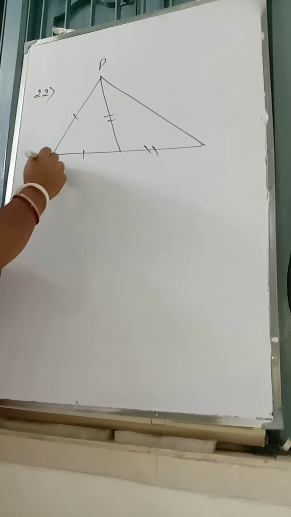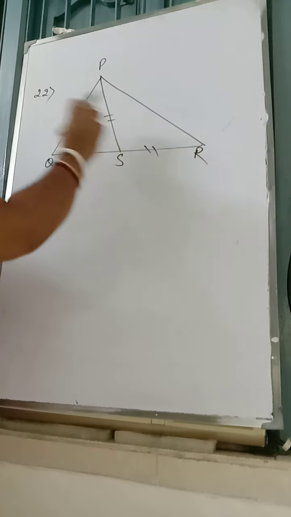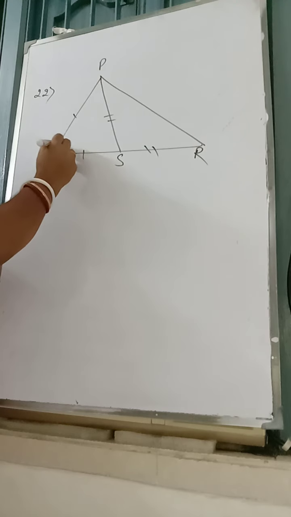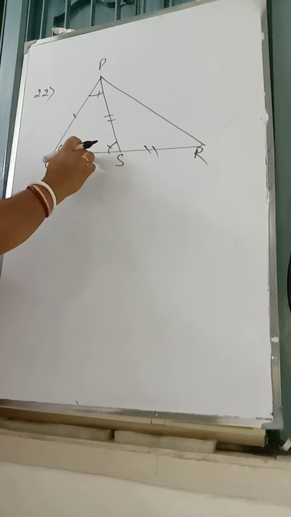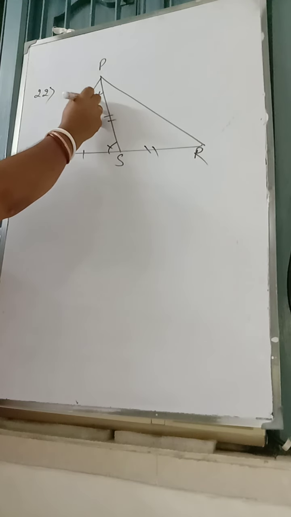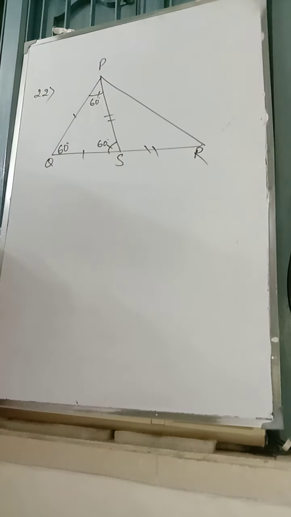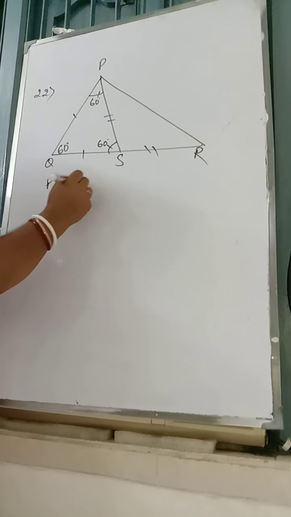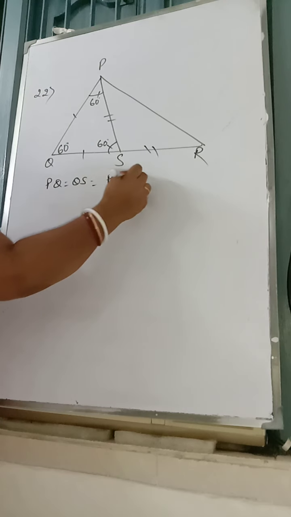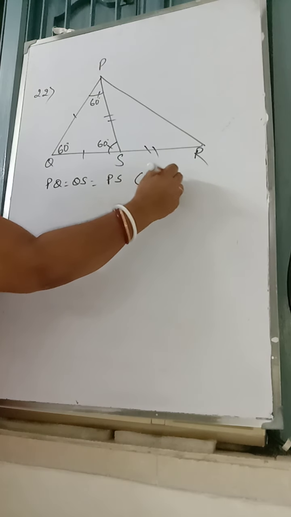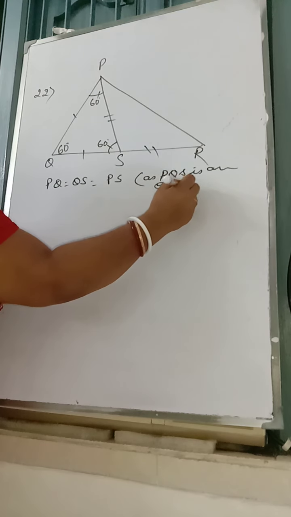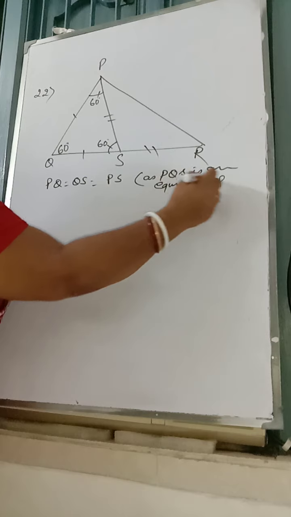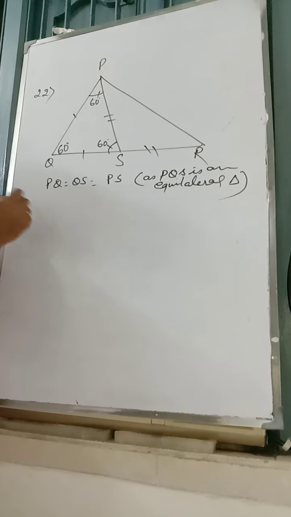P, Q, S, R. First in this triangle PQS, this angle is given 60 degrees. These two angles will be equal, as these two sides are equal. So if this is 60, this also would be 60. So which type of triangle do we get? PQ is equal to QS is equal to PS. I can write, PQS is an equilateral triangle. This is number one.